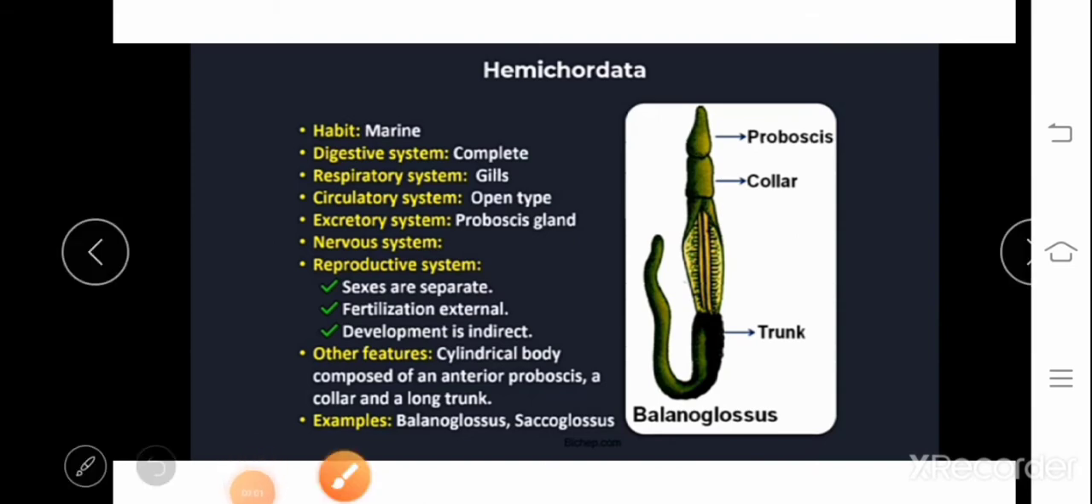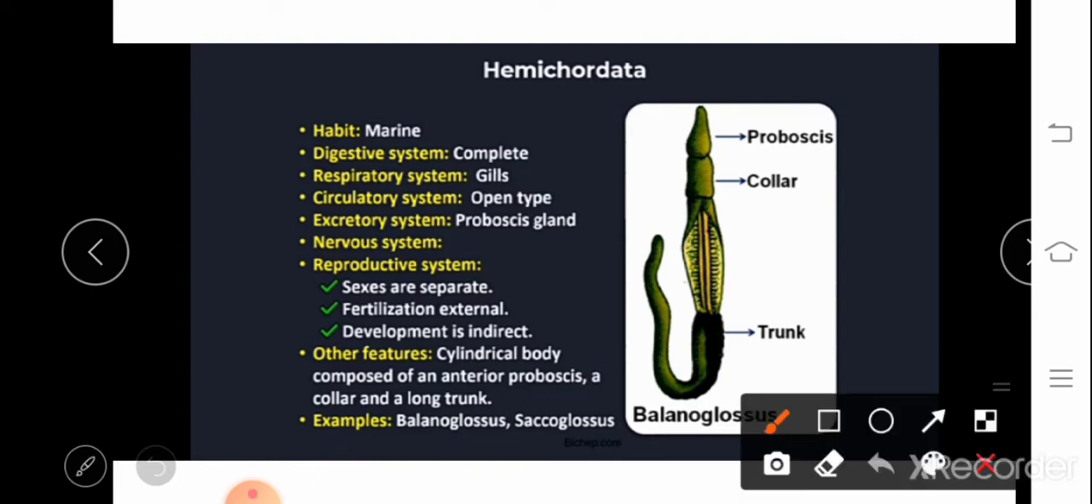Next is phylum Hemichordata. This is a very small phylum because only a few hundred species have been discovered so far, and this is the last phylum of invertebrates. They are found in the marine region, okay, and they are also burrowing animals. About the basis of classification: organ system level of organization, body symmetry, they exhibit bilateral symmetry, and are triploblastic and coelomates. Clear? So this is about the basis of classification.